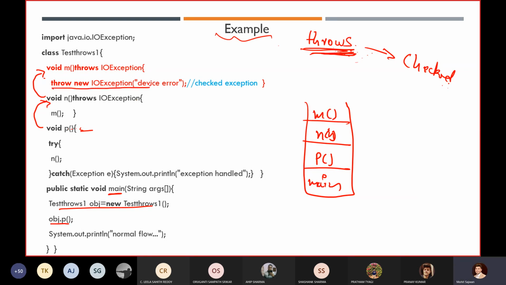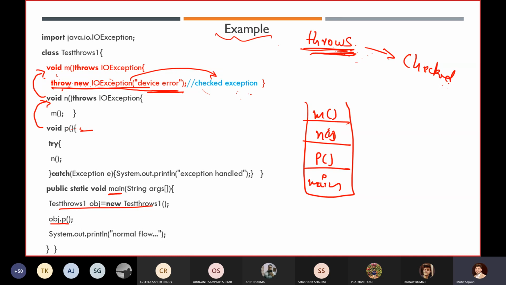Now in the m method, we are getting a checked exception. Whenever you get a checked exception, remember, during compilation we will get an error otherwise. So it becomes mandatory for you to handle this exception. You have two options: either handle this exception or delegate this exception. Right now we have created our custom explicit exception object, and IOException comes under the category of checked exception. Here we are not using try and catch block, so it means we are not handling this exception.